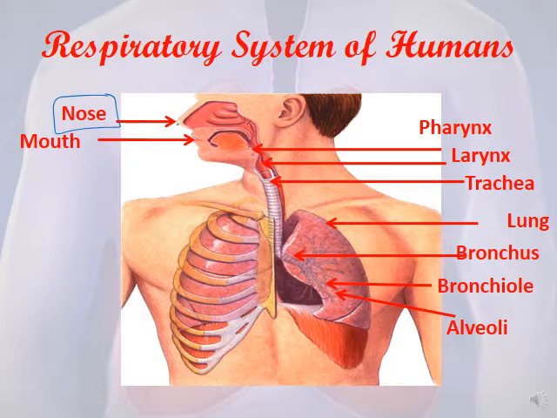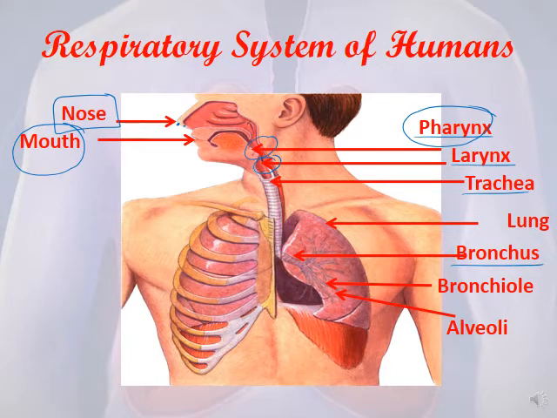Okay, the openings of the nose are called nasal cavities. Here we have the mouth, the pharynx, the larynx, the trachea, which is like a tube down to the lungs, bronchus, which are branches, bronchioles, smaller branches, and the air sacs that contain the air, called alveoli.